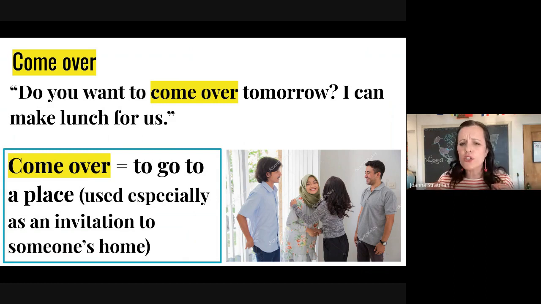It can also be used for other places. For example, I am at the restaurant. You should come over and meet me. So it could mean different places, but then that is clarified. If you only have come over, it means to someone's home. So do you want to come over tomorrow means you are invited to come to my home.